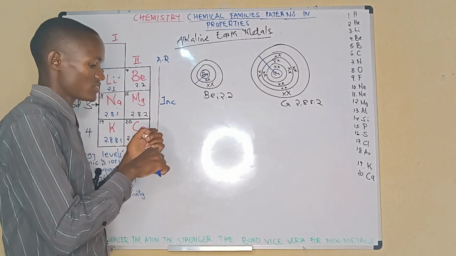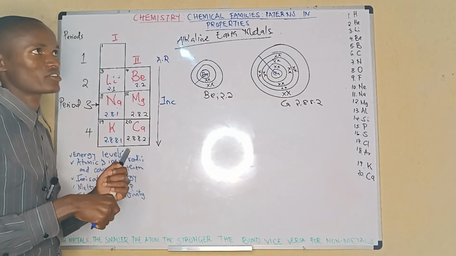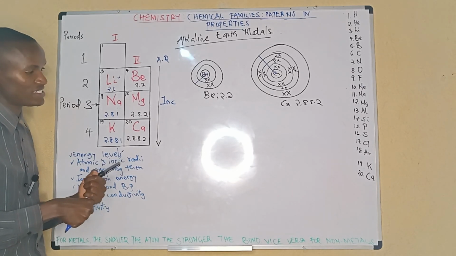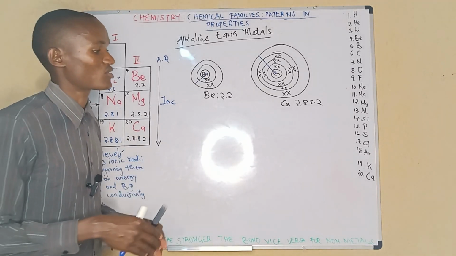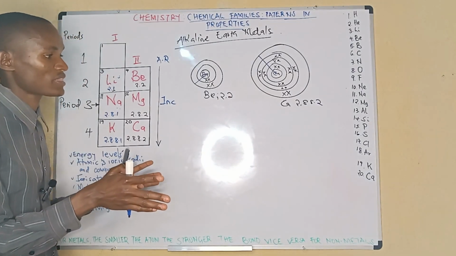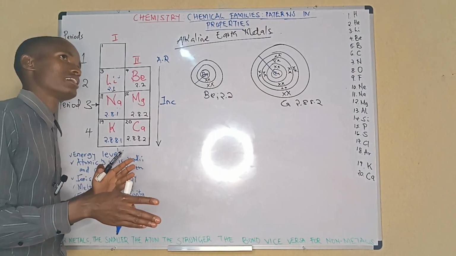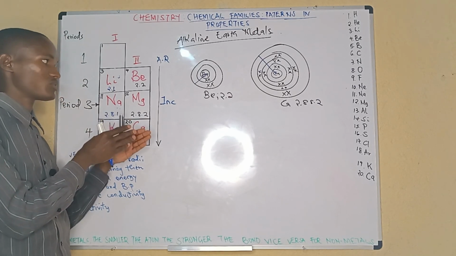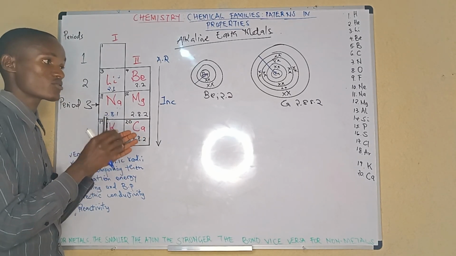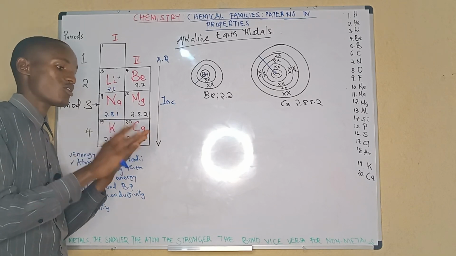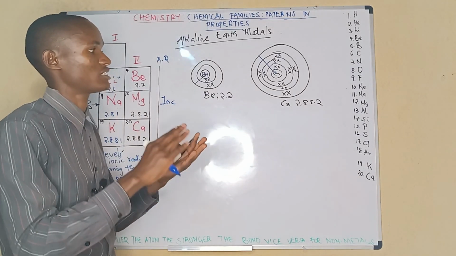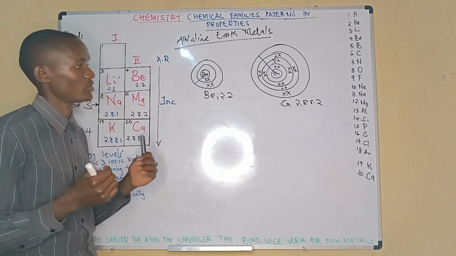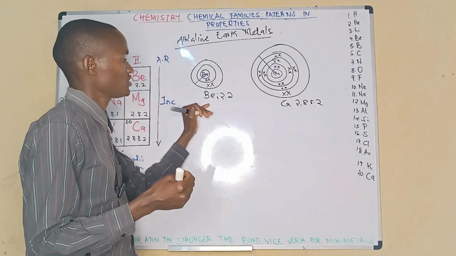We say that these metals will form ions by losing electrons, and that happens to all metals, whether it is in the first 20 elements or not among the first 20 elements, like copper. It will be forming ions by losing electrons, and therefore the ions of all metals are positively charged, might it be copper 2 plus, zinc 2 plus, lead 2 plus. You know them? Yes, you know them. So all of them form ions by losing electrons.